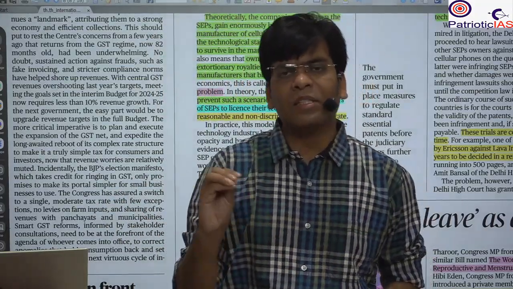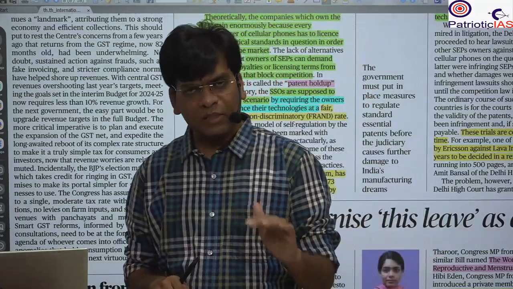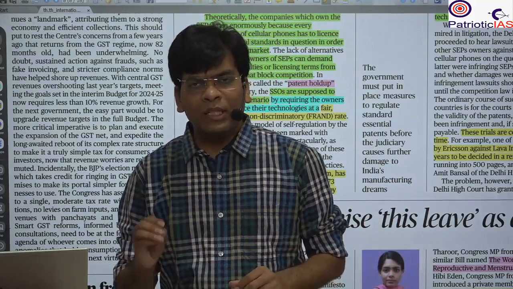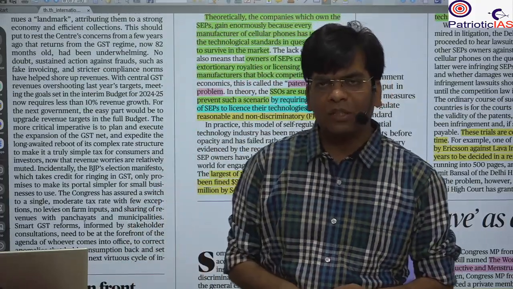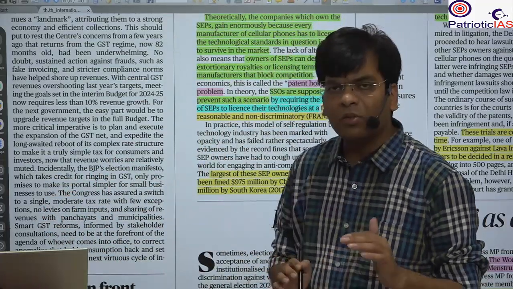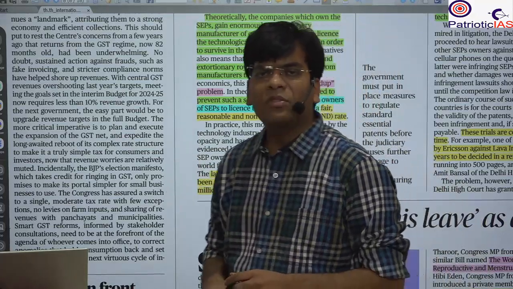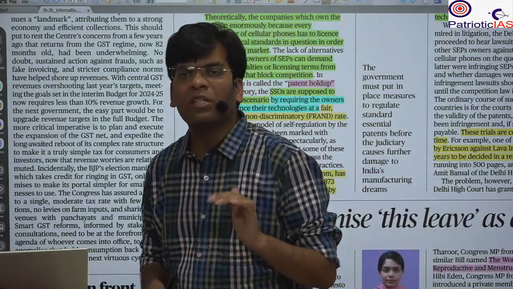So cess and surcharge are always a burden on the people, and they don't go to the state government. So generally it is not good for the federal structure. So what the government should focus on is the rationalization of the GST rate, as well as the reduction of the surcharge and the cess.